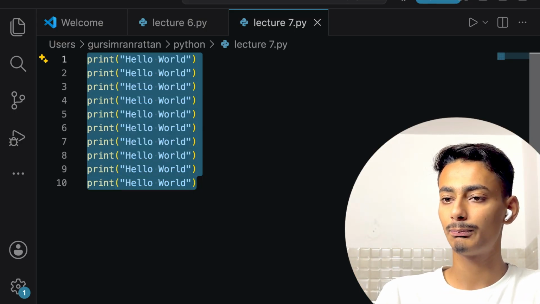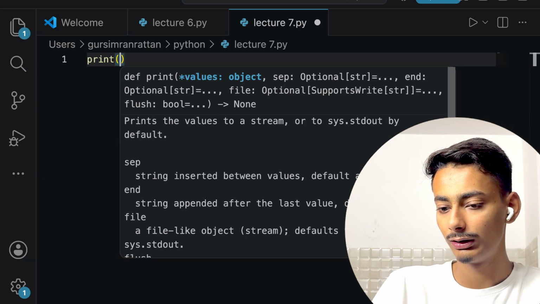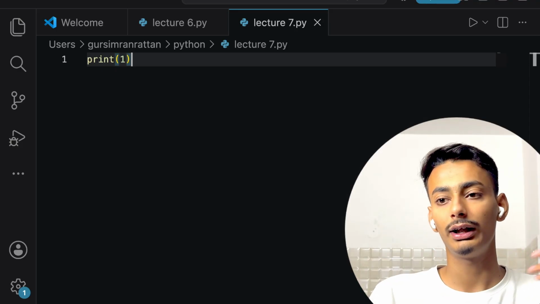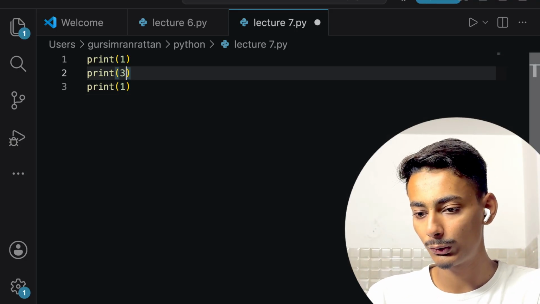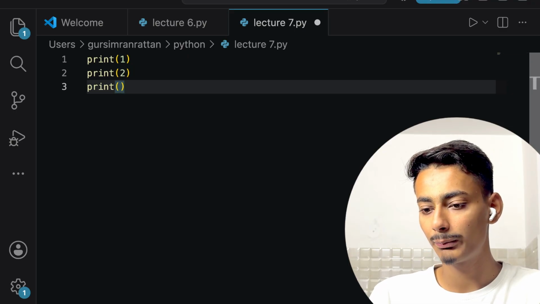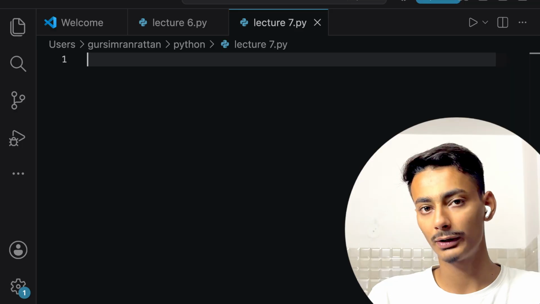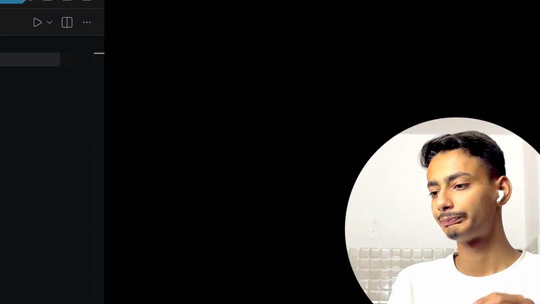Another example: suppose I just want to print the counting from 1 to 100. Then I can't write like this, print 1, after that print 2, after that print 3. It is not practically possible. Here, loops come into the picture. There are two types of loop. First, we will be seeing the while loop and how to use it.